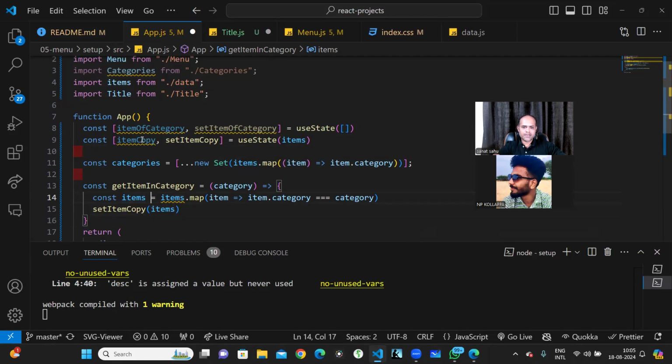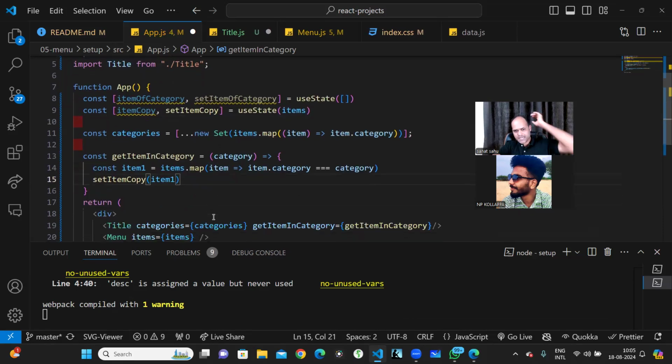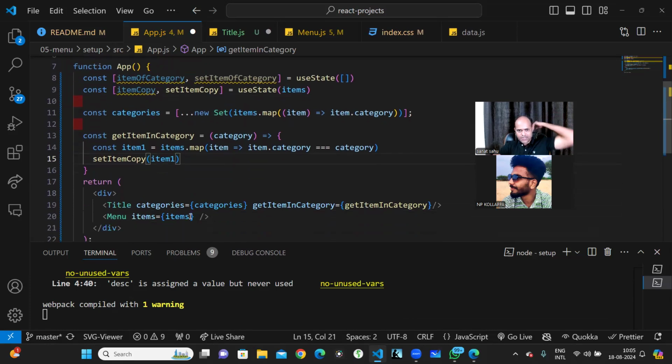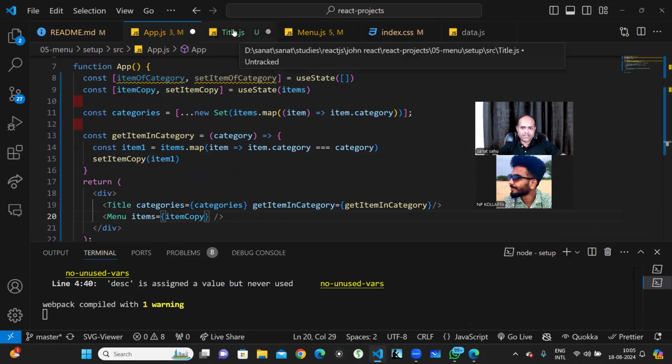So items, I can't write it over here. Item, I set here item one. There we have unique values, right? Okay, now it is perfect. Set item copy. So basically, I have to write here item copy. Okay, a big risk I've taken. We'll see whether it is working or not.